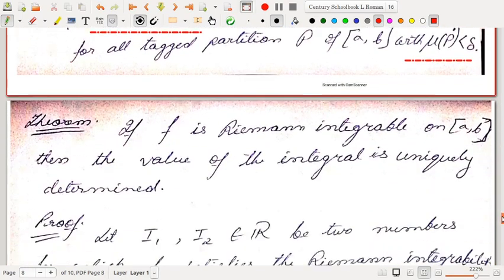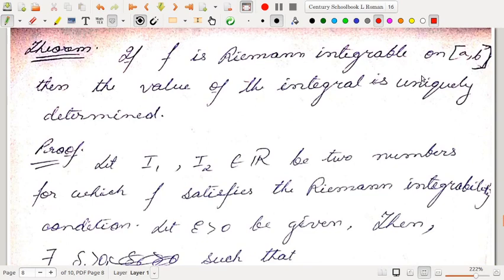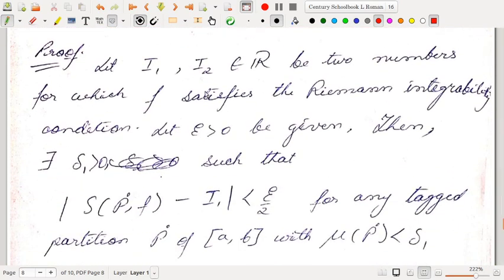Okay, so let us prove that if f is Riemann integrable on AB, then the value of the integral is uniquely determined. Okay, so let I1 and I2 belong to R be two numbers for which f satisfies the Riemann integrability condition. So let epsilon greater than 0.